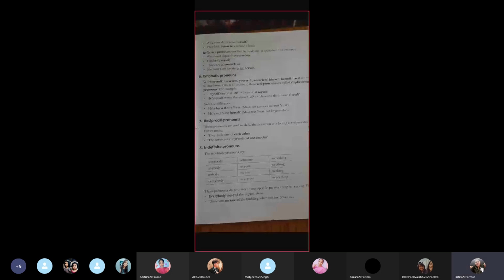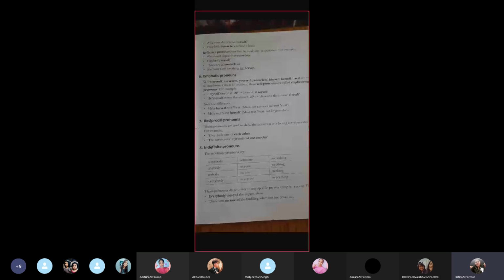Okay. Let's see, note the difference. Mala herself met Virat. Mala, not anyone else, met Virat. Mala is a noun here and herself, we are talking about Mala and we are emphasizing that Mala went and met Virat herself. Okay. See the other one. Mala met Virat herself. Mala met Virat, not anyone else. Okay, did you get it?